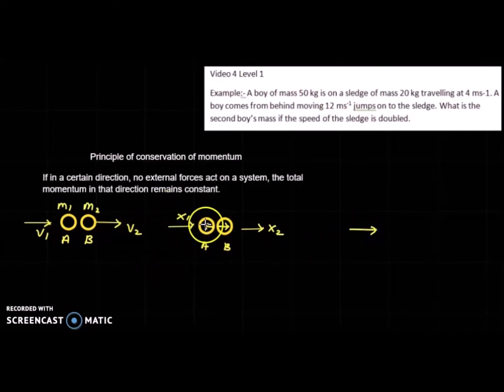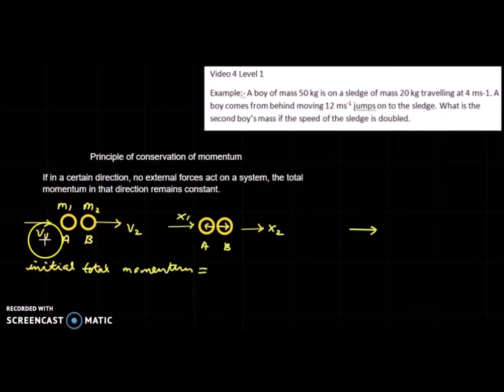There are no external forces acting horizontally; these are internal forces. So in this direction we can apply the principle of conservation of momentum, that is, the total momentum remains constant in this direction.